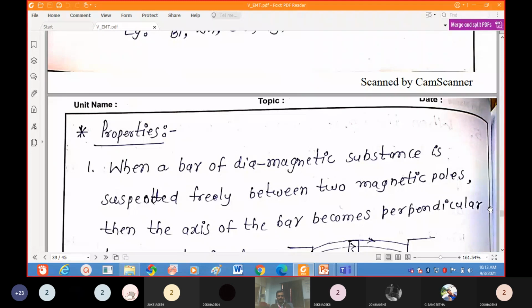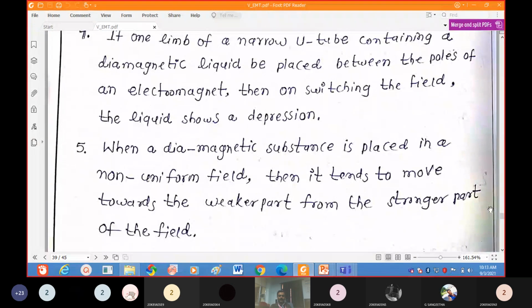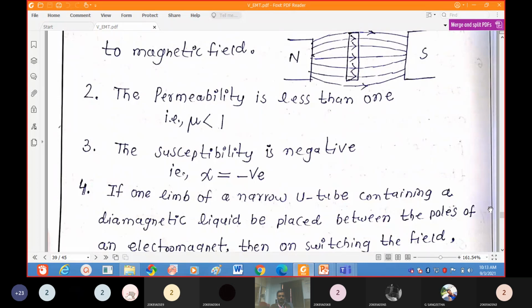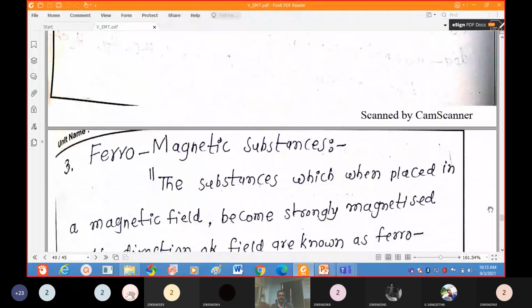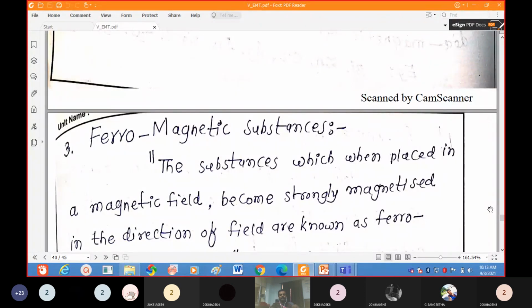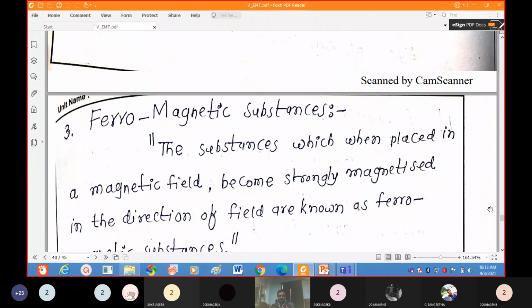Now, we already discussed permeability and chi, the susceptibility. Those are important: the permeability and susceptibility values for para, dia as well as ferro. Now we will discuss the main topic, ferromagnetic substances.